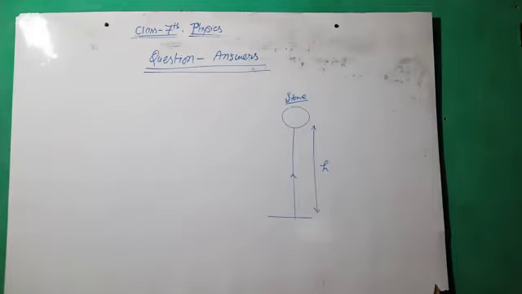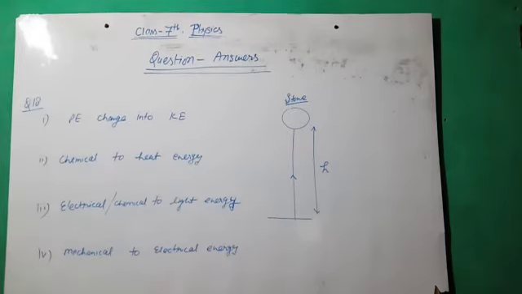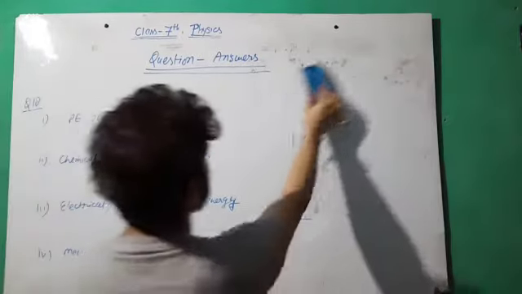Now, state the energy changes that occur in the following. The first one, the unwinding of a watch spring. Now we have the answer. When we are using a watch, inside it we have a spring.